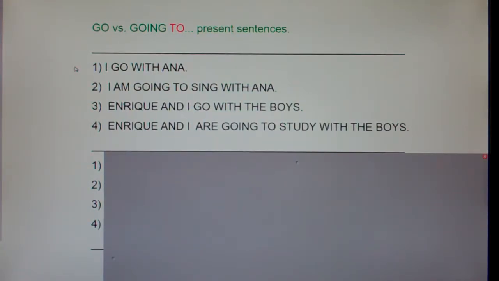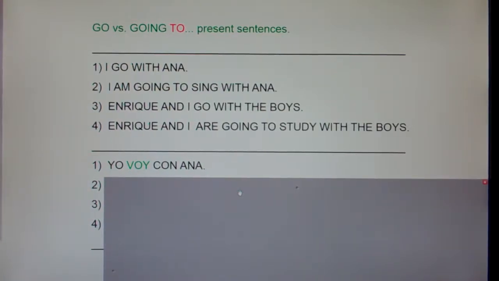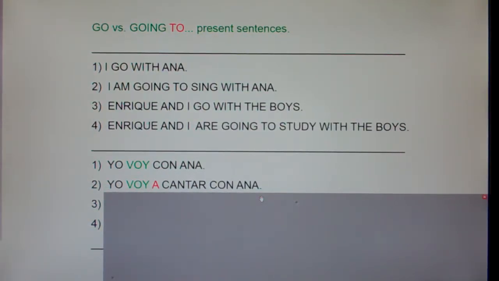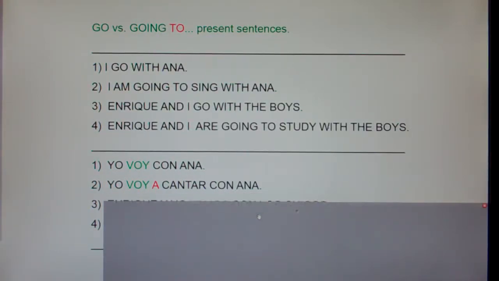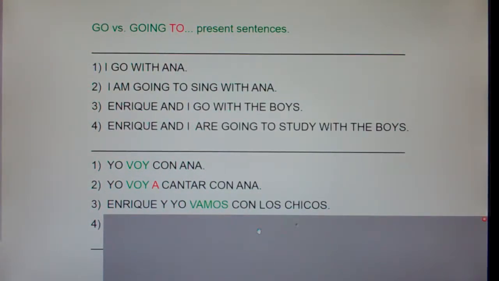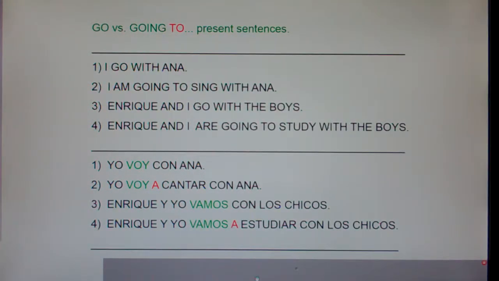Number one, I go with Ana. Yo voy con Ana. Number two, I'm going to sing with Ana. Yo voy a cantar con Ana. Number three, Enrique and I go with the boys. Enrique y yo vamos con los chicos. And finally, number four, Enrique and I are going to study with the boys. Enrique y yo vamos a estudiar con los chicos.